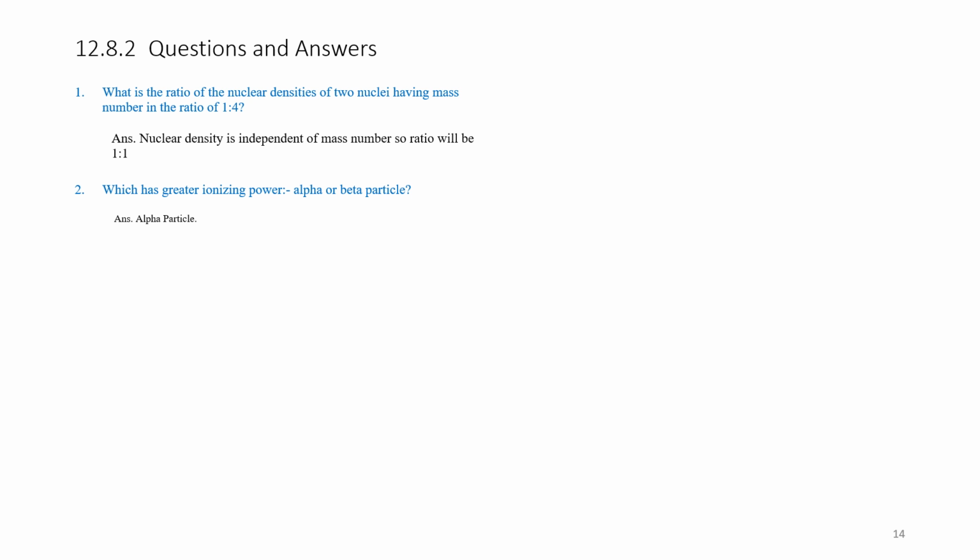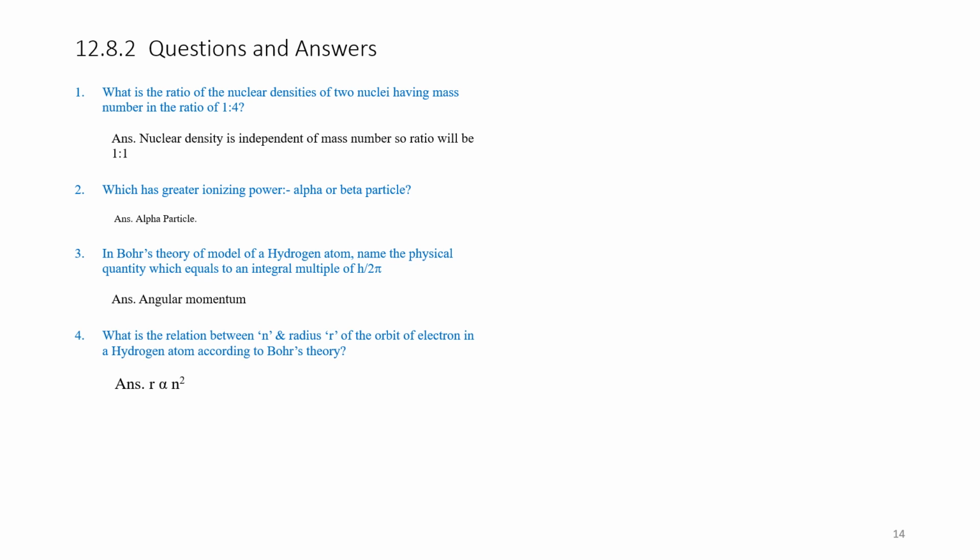Which has greater ionizing power, alpha or beta? Alpha particles is the answer. In Bohr's model of a hydrogen atom, name the physical quantity which equals the integral multiple of h divided by 2 pi. Answer is angular momentum, that we have just seen in the previous slides.